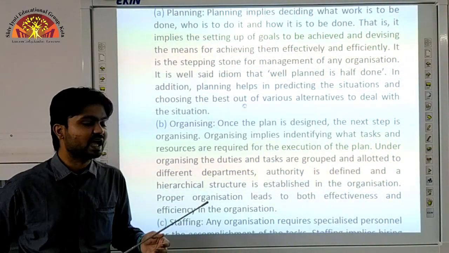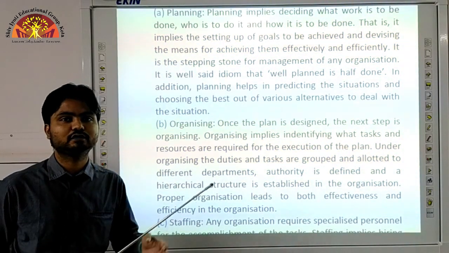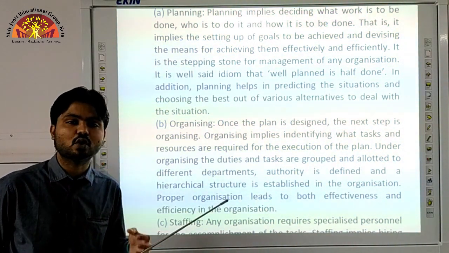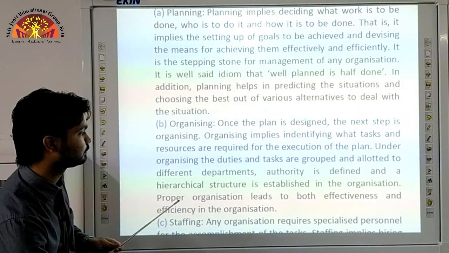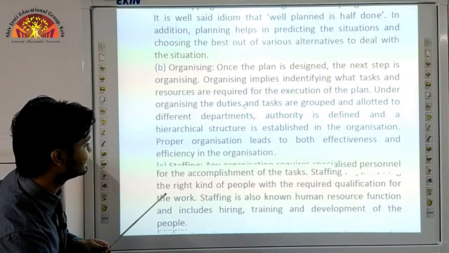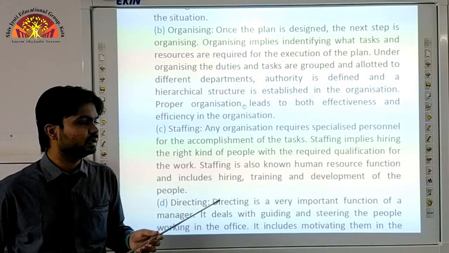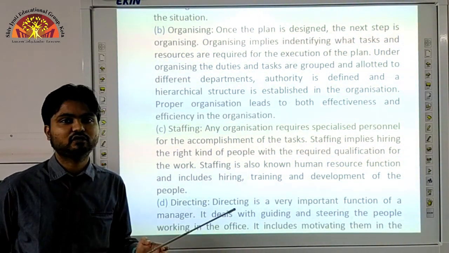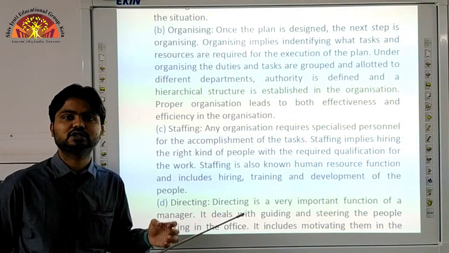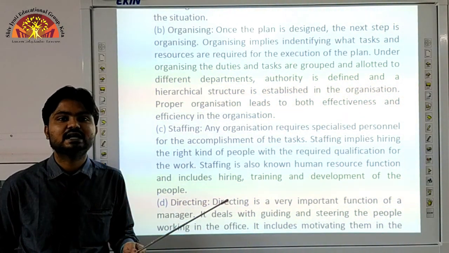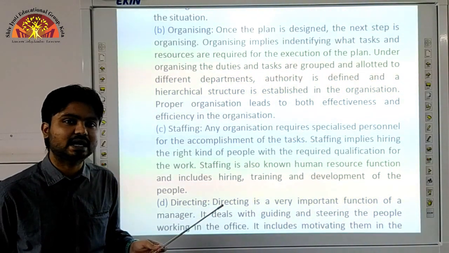The second one is organizing. That means we have to decide the overall procedure of the organization. We have to arrange all the activities in a chronological or systematic manner. The third one is staffing. That means the hiring of the right people for the right job. The person who has the capability to perform the job is recruited in the organization, and ultimately the task is given to that individual.